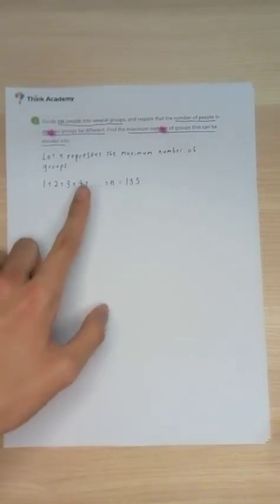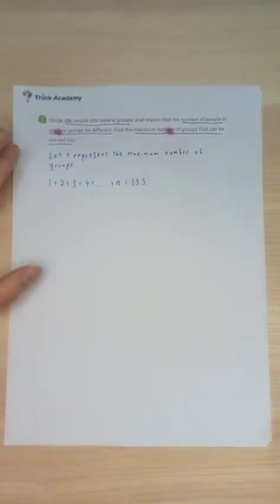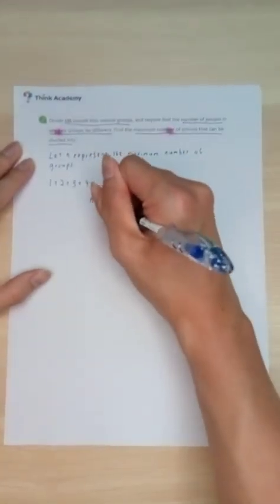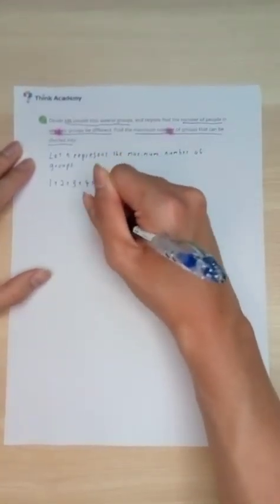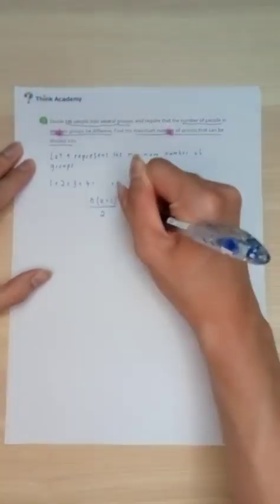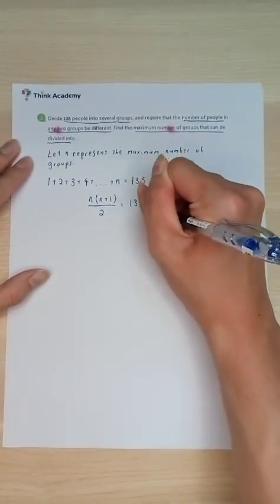Now, how do we work on this particular question? Well, you look at it, we have 1 plus 2 plus 3 plus 4 all the way to plus n. Does someone remember the formula for this particular expression? Well, you do remember, good. If you don't remember, it's also a good time to go and remember it. 1 plus 2 plus 3 plus 4 all the way to plus n has a very nice formula. It will be n multiplied by n plus 1, divided by 2, which is equal to 135.